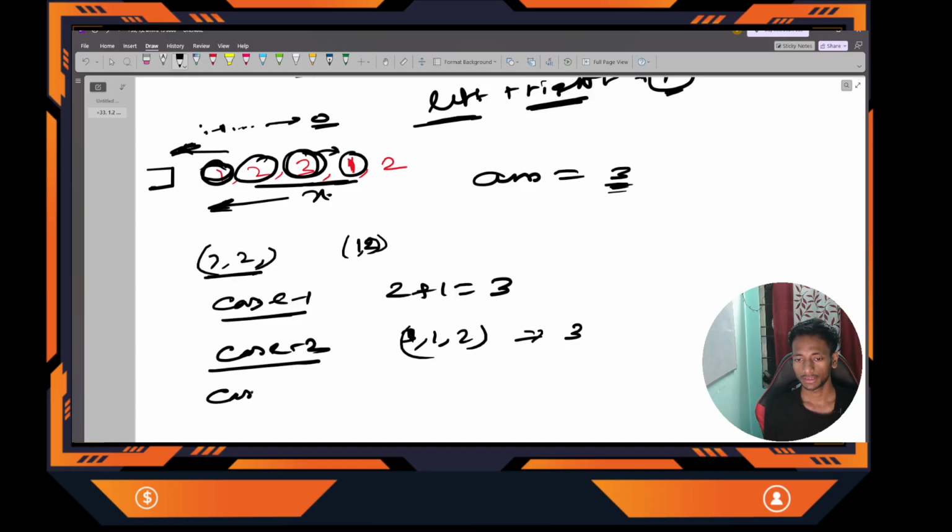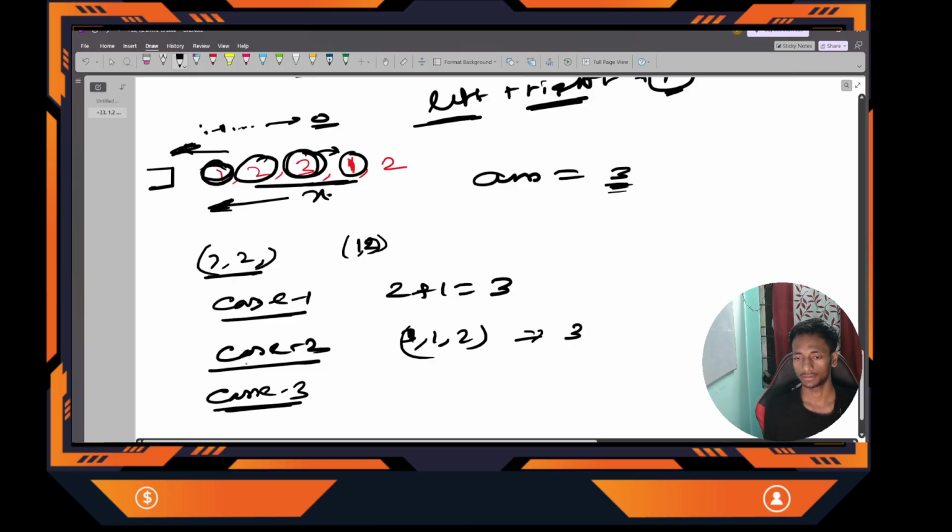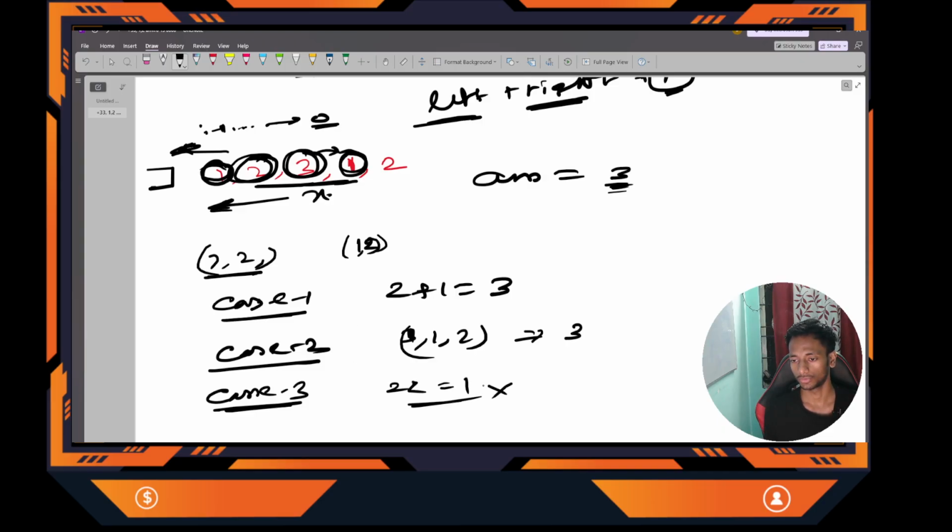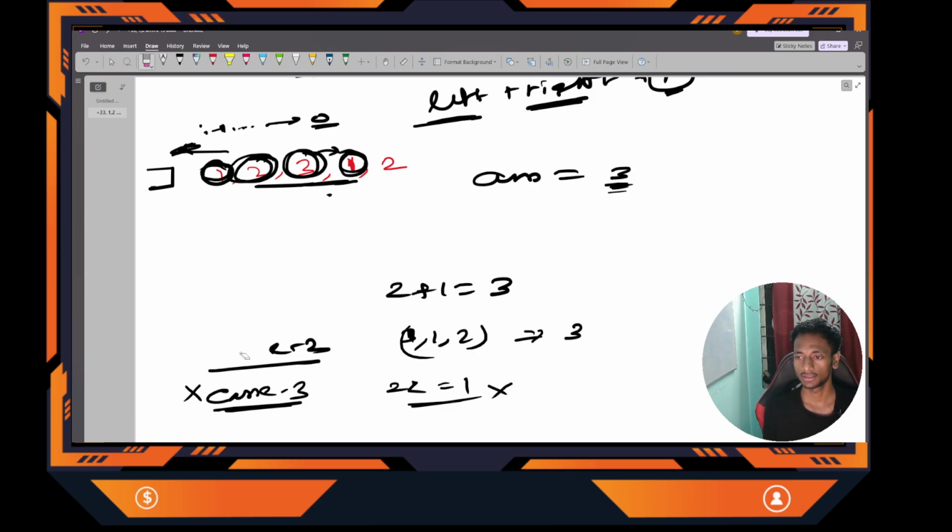Next, I will check whether it is possible to merge the left subarray and right subarray. So in the left subarray, what is the rightmost element? That is actually 2. And what is the leftmost element on the right side, in the right subarray? That is 1. Is 2 less than or equal to 1? No. So I can't merge. So case 3 is not possible for this 3. Okay. Clear? So still our best answer is 3, the maximum subarray.